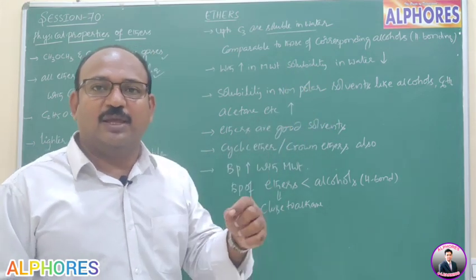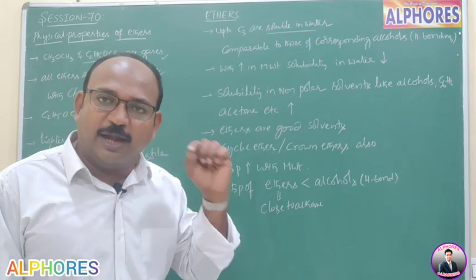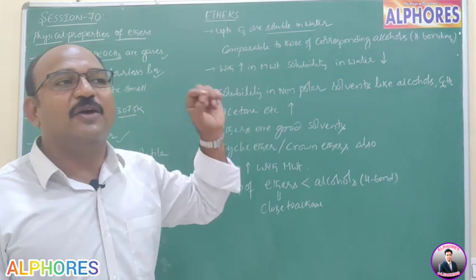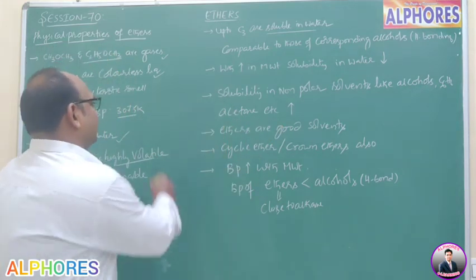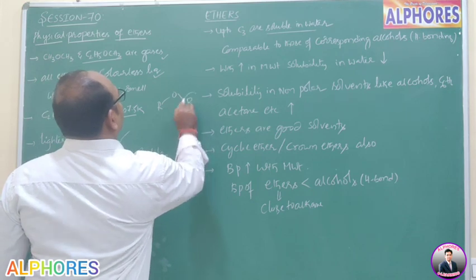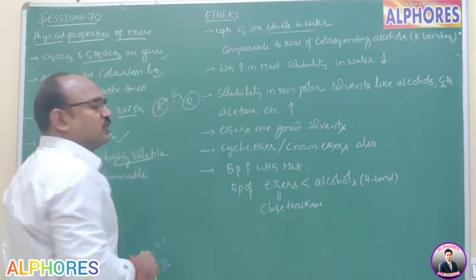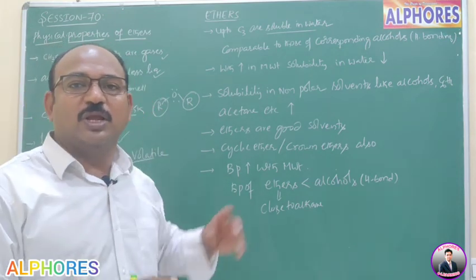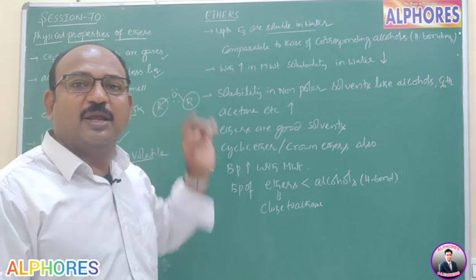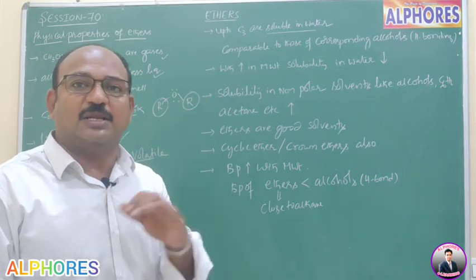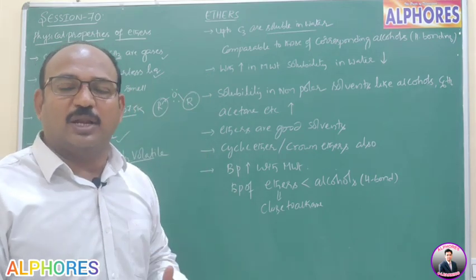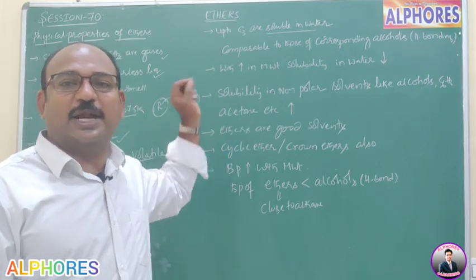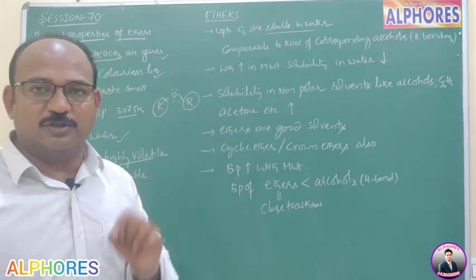That's why we are going to say that molecules are able to form hydrogen bond, but their ability to form hydrogen bond for ethers is very less, because in ethers, R-O-R, these alkyl groups are electron rich and also possess 2 lone pairs. Here, because of steric crowding, its ability to participate in intermolecular hydrogen bonding is much less. That's why, compared to alcohols, lower ethers have less ability to participate in intermolecular hydrogen bonding.